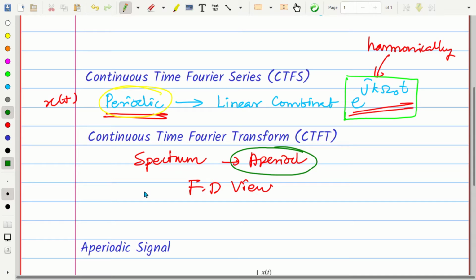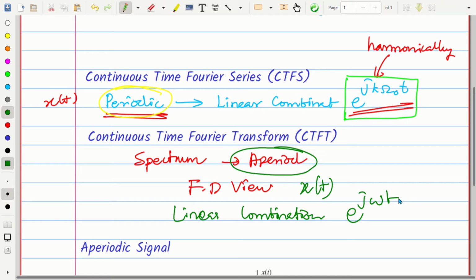That is what the continuous time Fourier transform is trying to say. The continuous time Fourier transform says: how can we express any aperiodic signal x of t as a linear combination of e power j omega t? That is what the continuous time Fourier transform is trying to say.